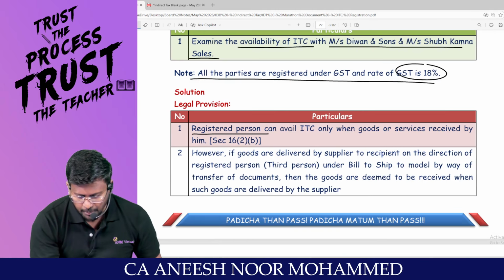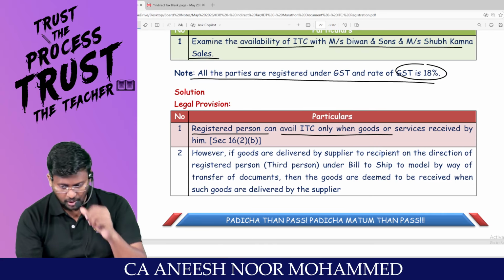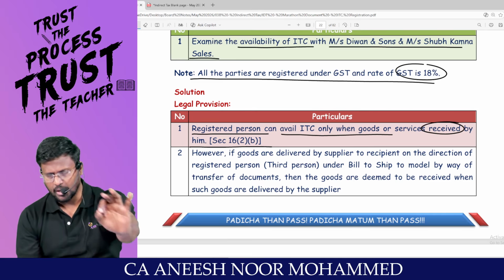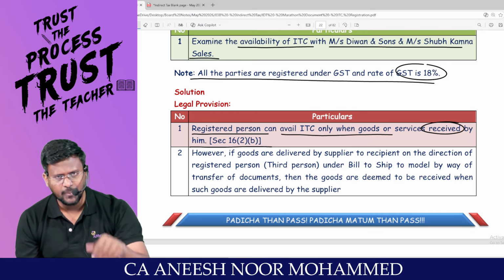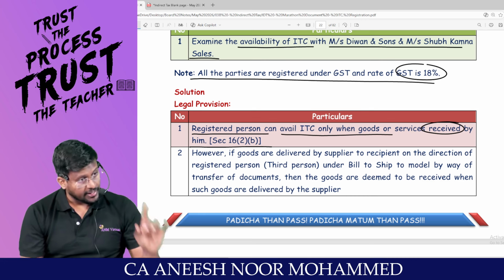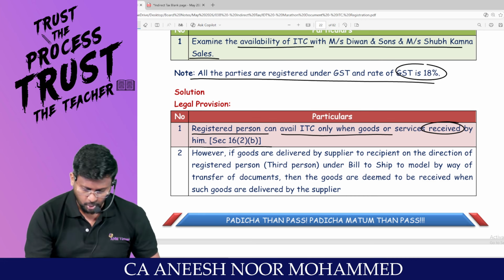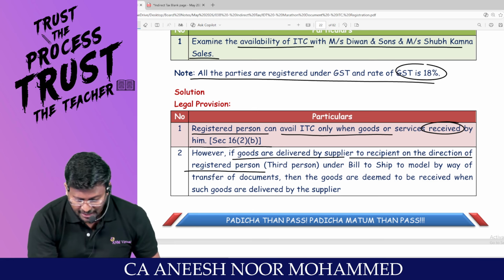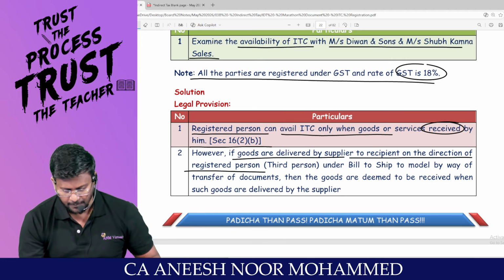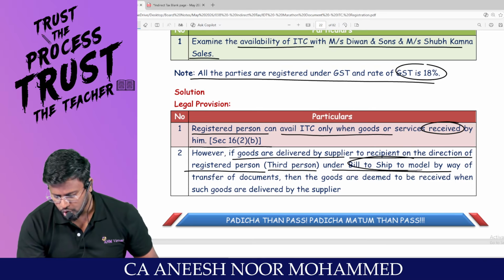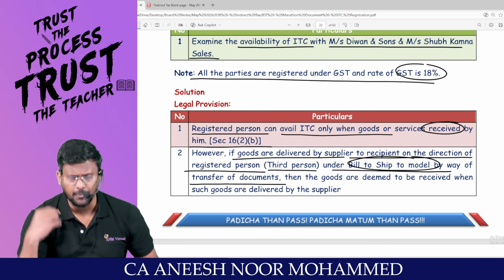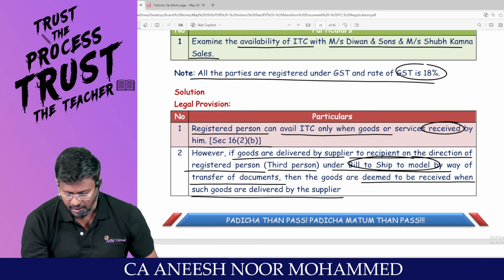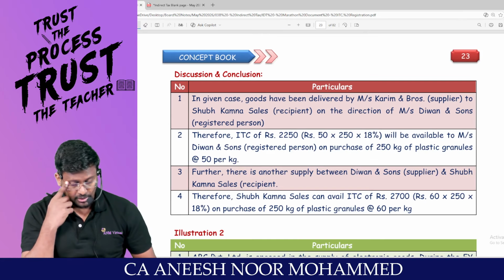Sir, a registered person can avail ITC only when the goods or services are received by him. As per Section 16(2)(b), one of the conditions to be satisfied in order to take ITC is that you should actually receive the goods or services or both. However, if the goods are delivered by the supplier to the recipient on the direction of a third person, a registered person, under the bill to ship model, by way of transfer of document, then goods are deemed to be received when such goods are delivered by the supplier. So this is the conclusion.